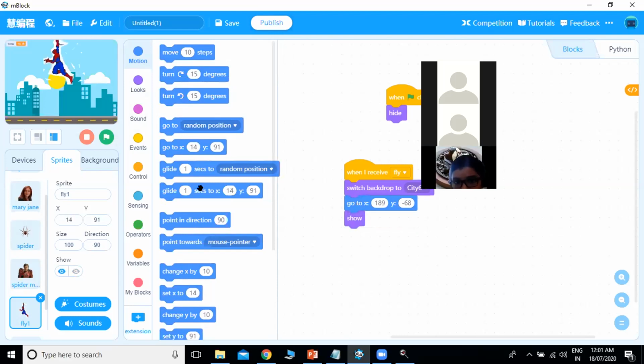Okay, so we will use glide 2 seconds. So 1 second means it will be moving very fast. So we will put 2 seconds. So it will be a little slow.